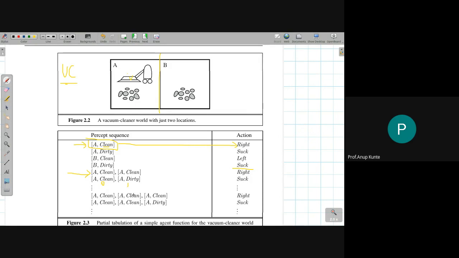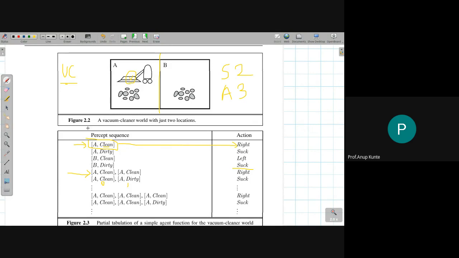So that is how this particular robot works. So how many sensors are there? There are two sensors. How many actions are there? There are 3 actions to this vacuum cleaner robot in this vacuum cleaner world. Okay. And now if I want to tabulate all the percept sequences that can be there for this vacuum cleaner